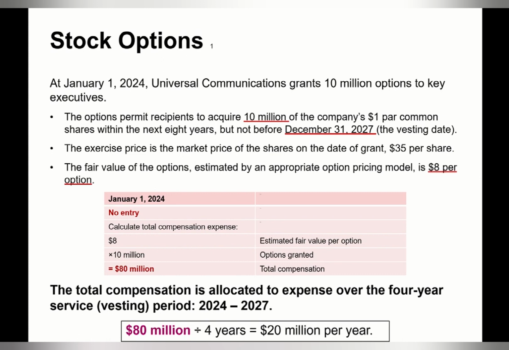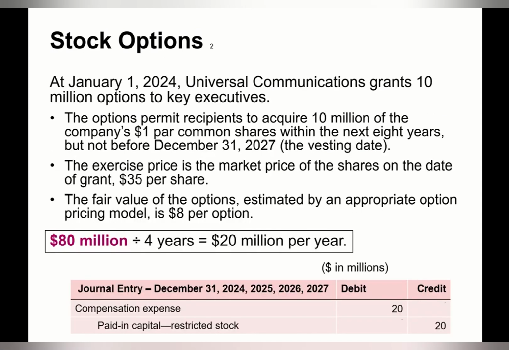So it's $80 million divided by 4 years. The compensation for each year is $20 million. Journal entry for the end of each year is debit compensation expense, 20 million, and credit paid-in capital stock options, 20 million.